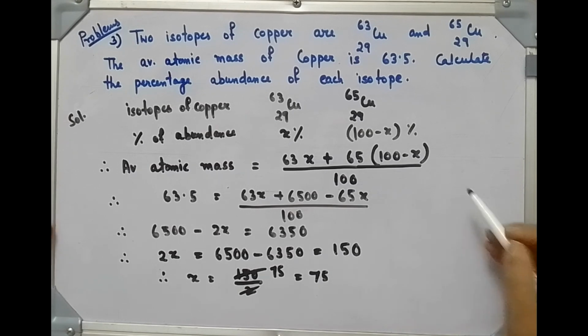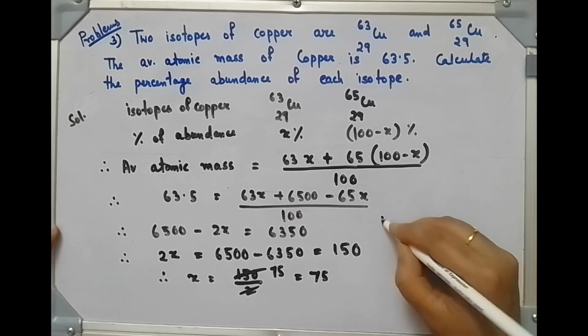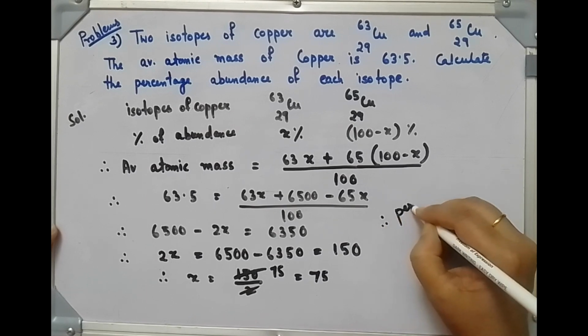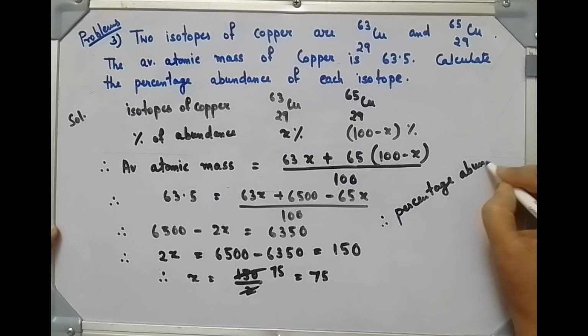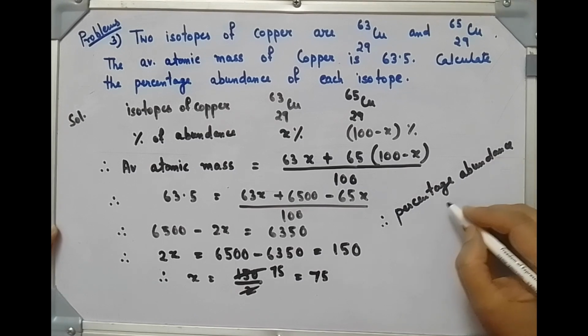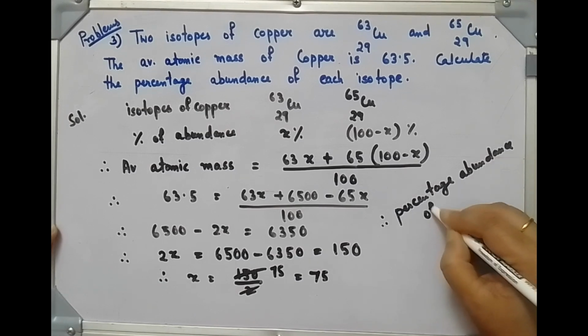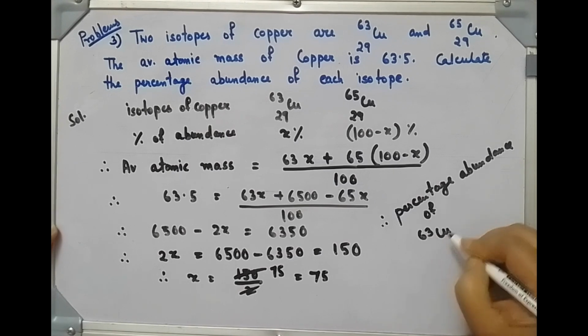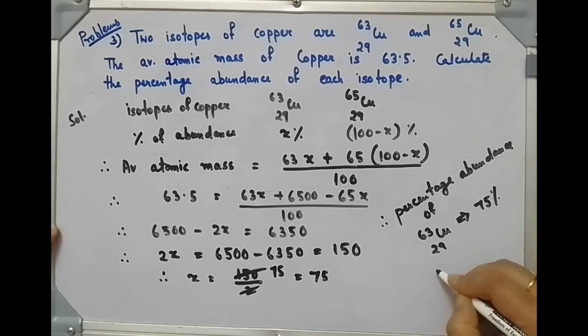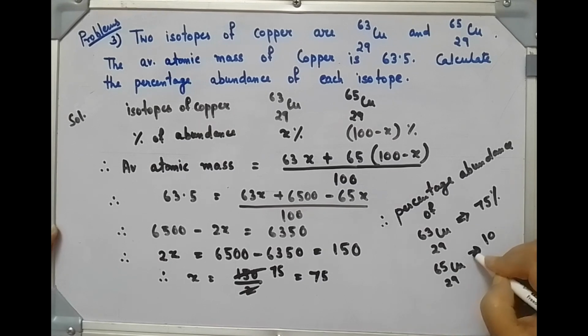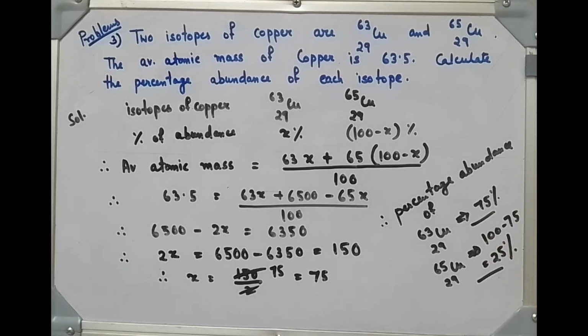Therefore the percentage abundance of copper 63 is 75%, and copper 65 is 100 minus 75, which means 25%. This is your answer.